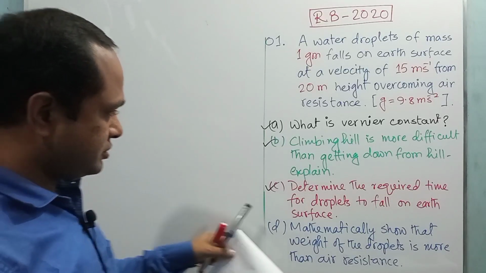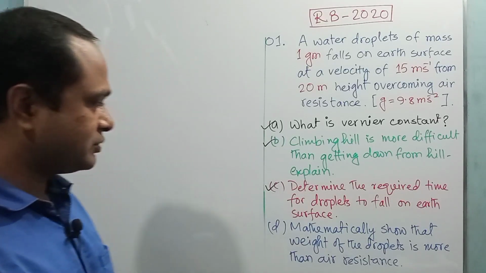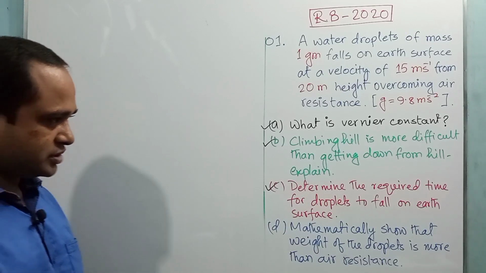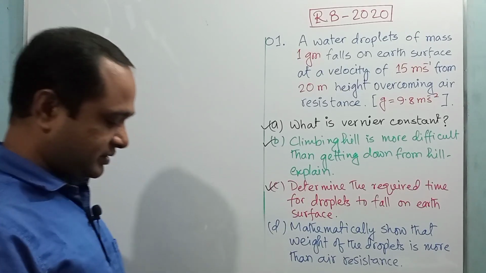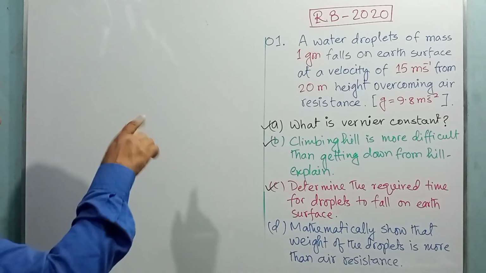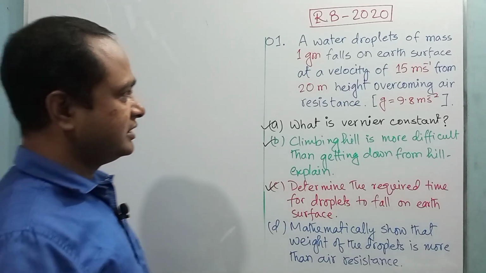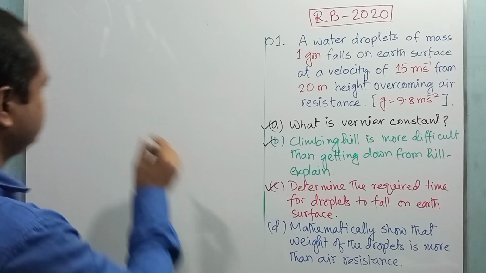Dear student, now we are going to solve the mathematical problem. We have to determine the required time for the water droplet to fall on the Earth's surface. The water droplet starts its motion from 20 meter height, and at that time its initial velocity was 0.